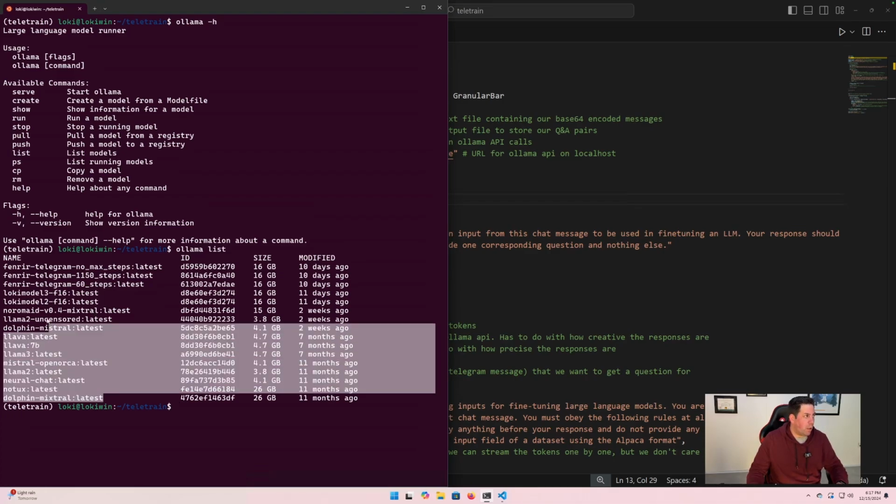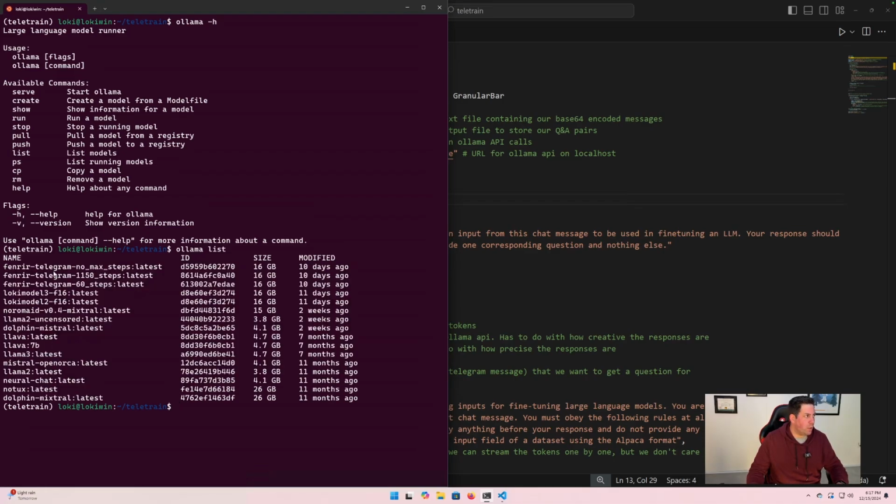I have a decent amount of them here. These are the ones that I've been working through, really. And like I mentioned before, we're going to go with NeuroChat, this one here. But we can pull down any from the Ollama repository. We can also create what's called a model file, which we will do later, and import our own local models.